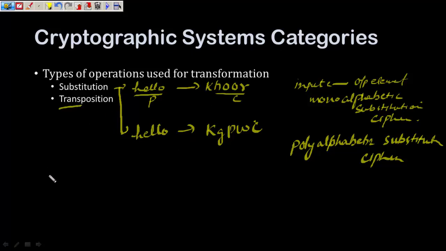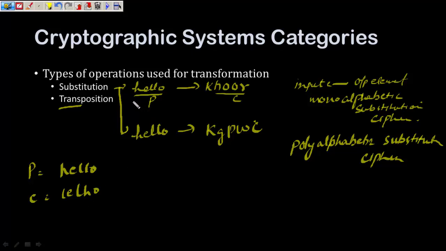In transposition, if my plain text is hello, then my ciphertext will be any combination of these elements only, because transposition says that the elements of the plain text are rearranged. So a possible rearrangement could be L, E, L, H, O maybe, or any other possible rearrangement of the same elements, right?